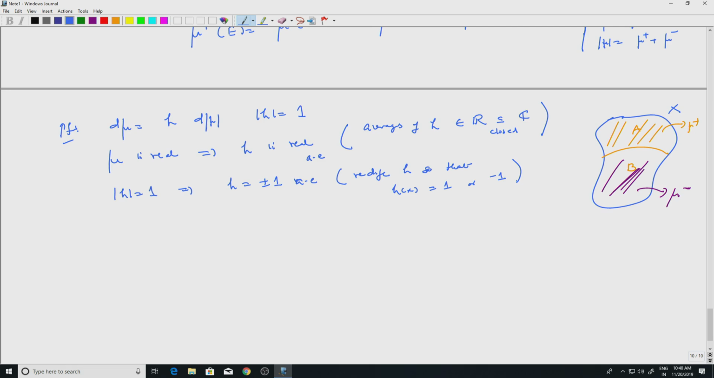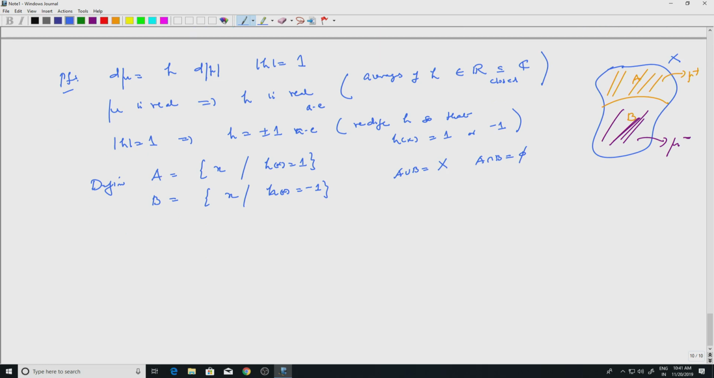The Radon-Nikodym derivative is positive on a set and negative on a set. The positive part should be given by the set where the Radon-Nikodym derivative is positive. So, what remains is easy to see. Define A to be the set where the Radon-Nikodym derivative is positive, where it is 1 of course, and B to be the set where it is negative, h of x equals minus 1. All the properties of A and B are true: A union B is the whole space, because h is either 1 or minus 1, and A intersection B is empty.